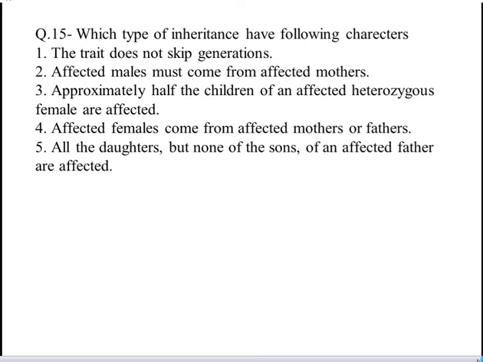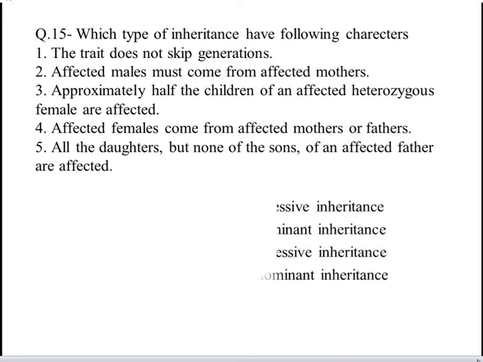Next question is which type of inheritance have following characters? Number 1, the trait does not skip generations. Number 2, affected males must come from affected mothers. Number 3, approximately half of the children of affected heterozygous female are affected. Number 4, affected females come from affected mothers or fathers. And number 5, all the daughters but none of the sons of an affected father are affected.